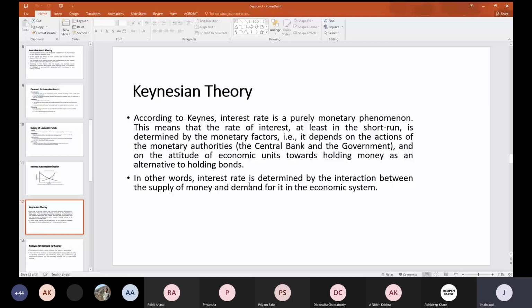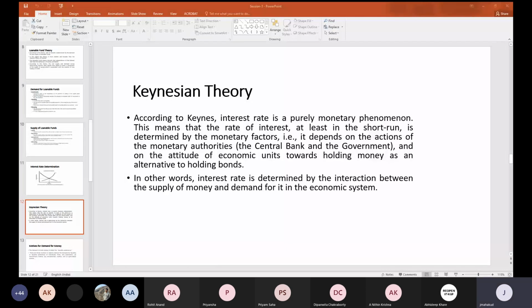If you know why money is demanded, what the reasons for the demand for money are, and how the money is supplied, then you can say that wherever there is an intersection between this supply and demand, there the interest rate is determined. But now you have to answer me how the supply of money is determined according to Keynes.